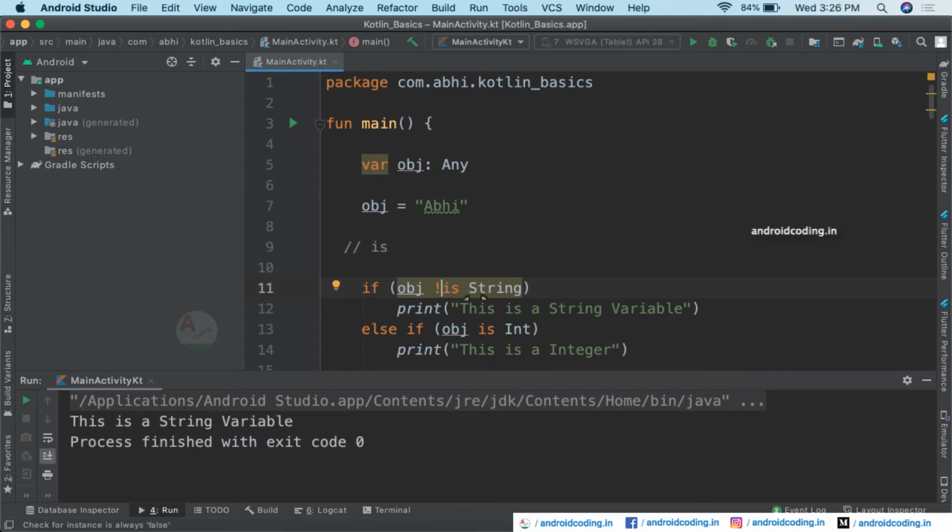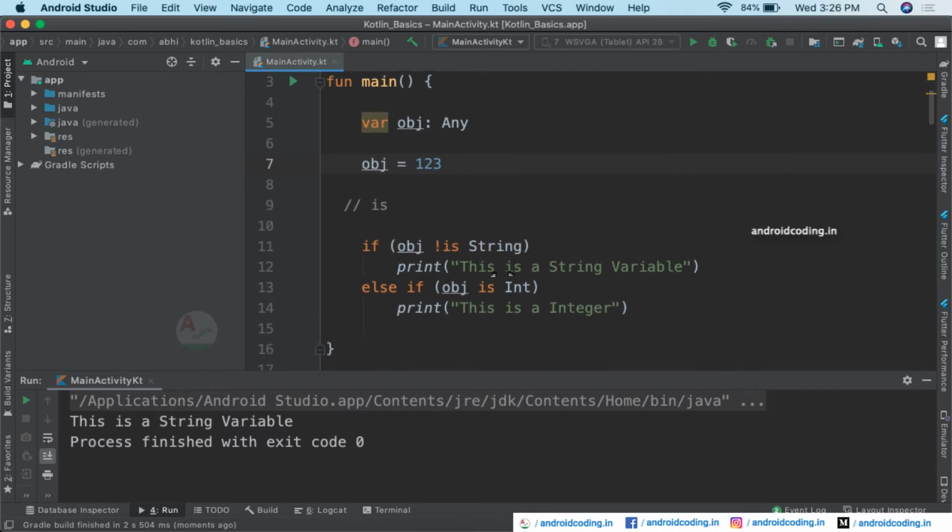Also, you can have a not equal to symbol here. So if the object is not equal to string, and now when you try to provide an integer value here, which particular print statement will be printed? Any guesses?